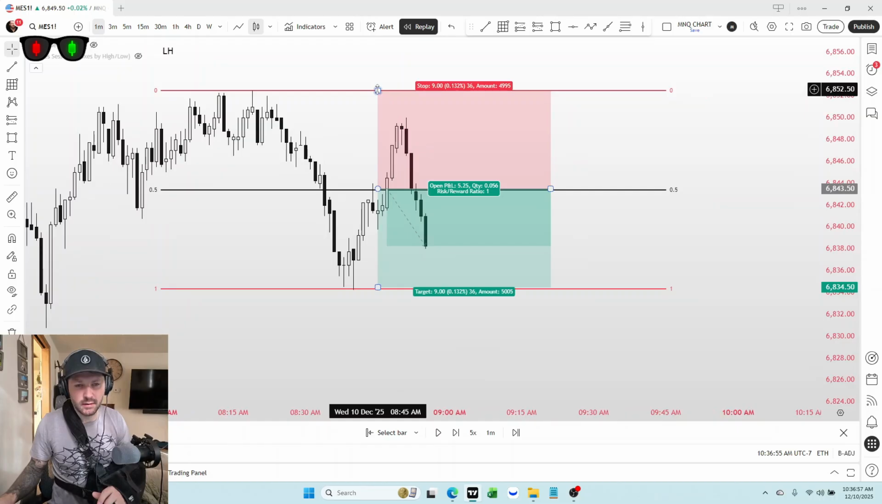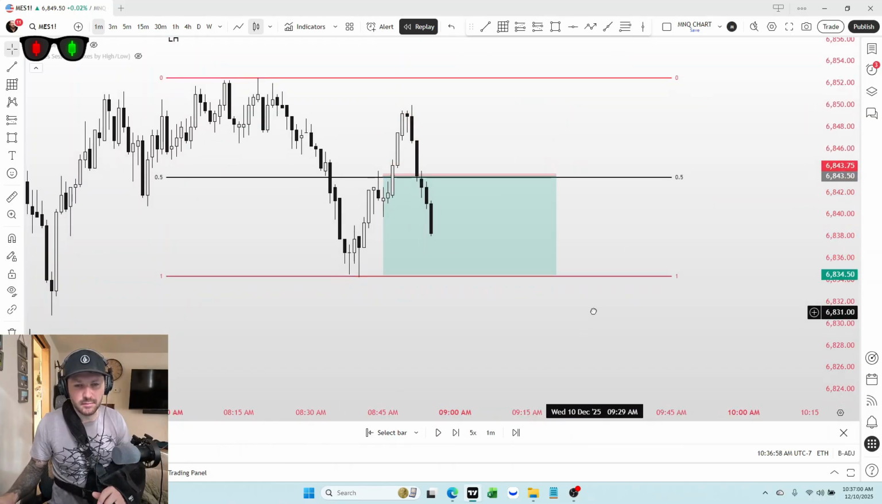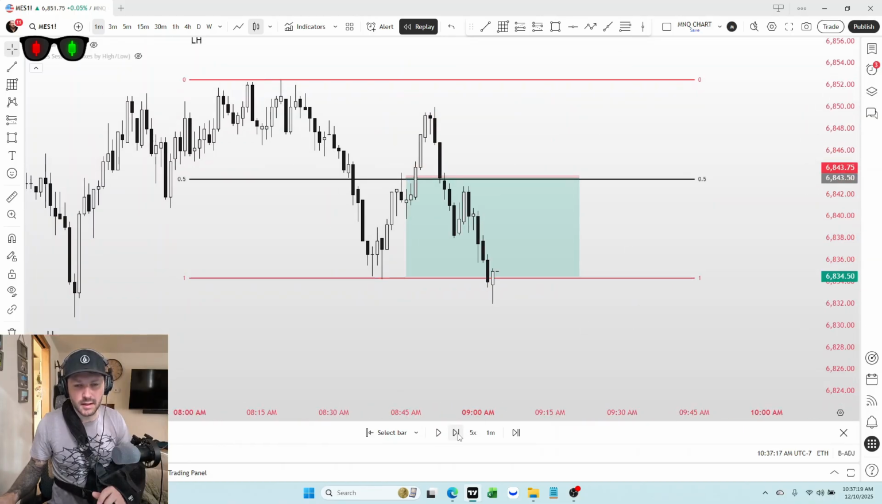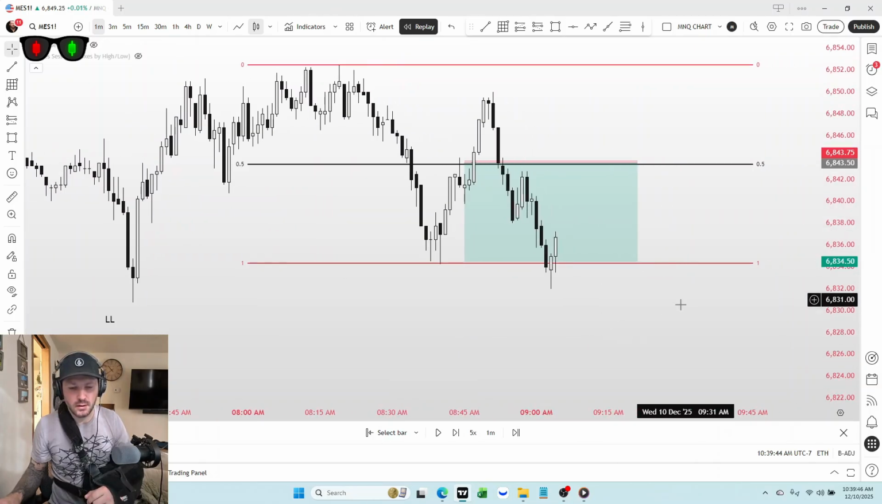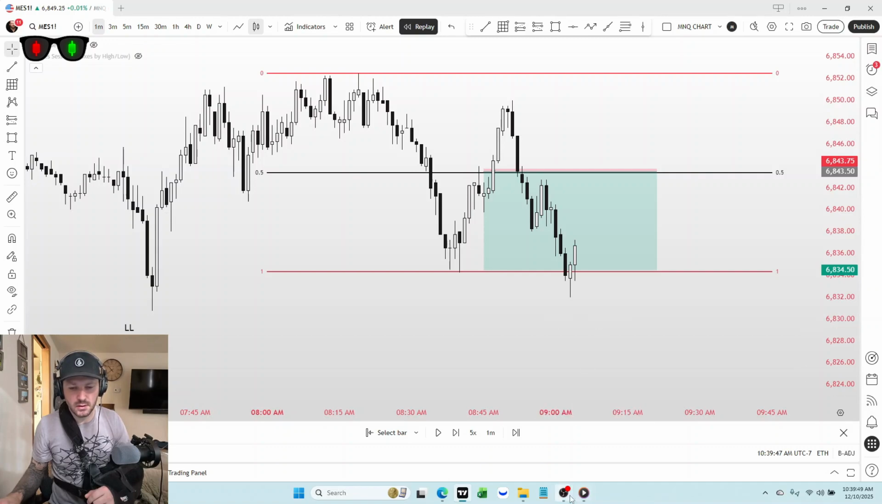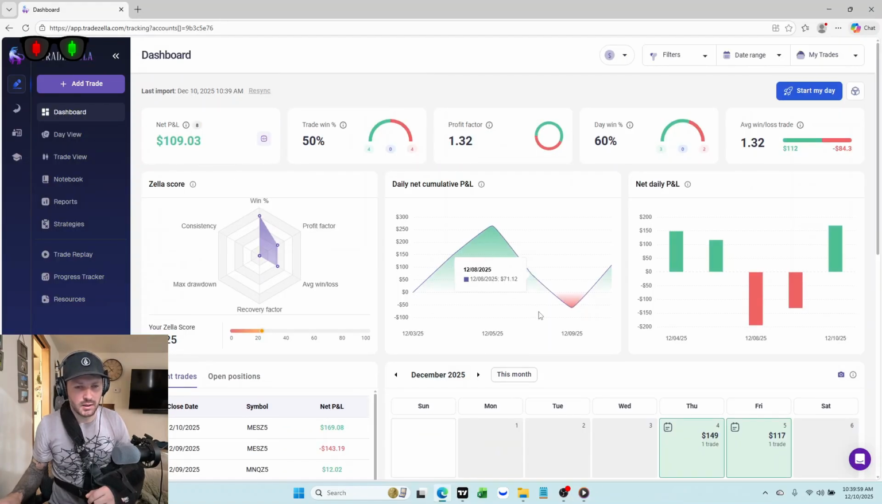And at this point, this is where I moved my stop to break even. And yeah, as you can see, it came down and we won the trade. This trade was a $170 win. Let's hop over to TradeZella and take a look at the numbers. So we're up $110.